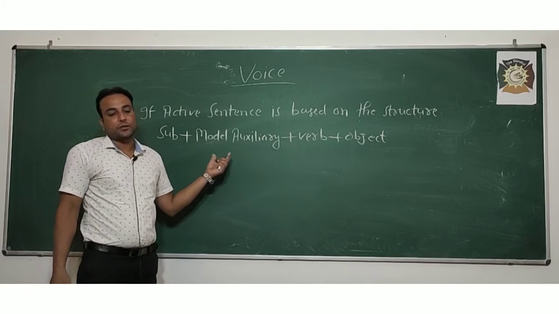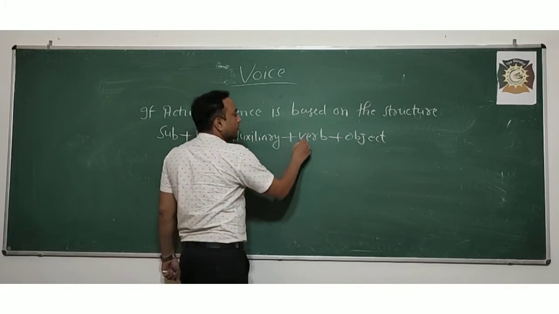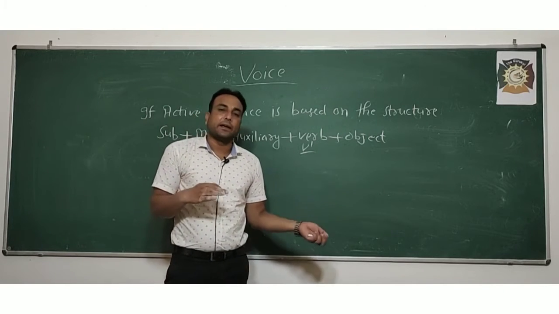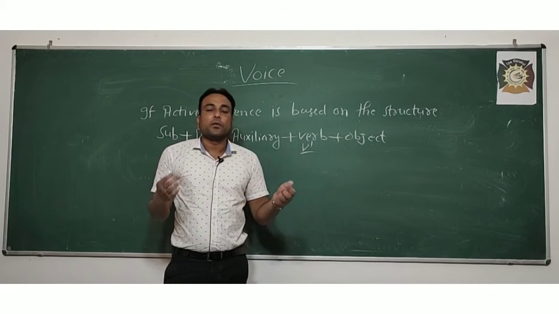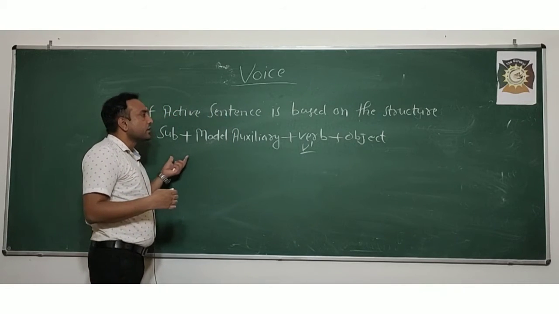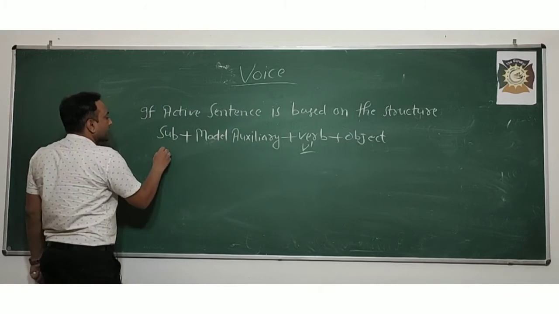the verb means the first form of the verb, because we know that after do, does and did and after a modal we always use the first form of the verb. Then how do we change them into passive voice? The subject becomes the object.